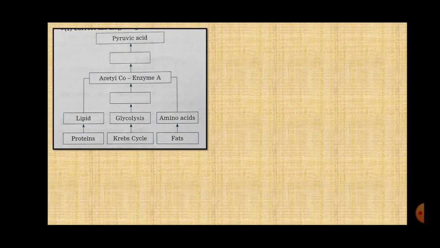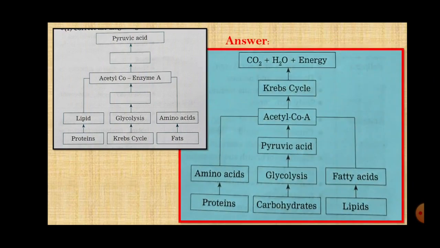This is the diagram which you have to correct and this is the correct diagram, right? See, proteins, Krebs cycles and fats are given, but actually it is proteins, carbohydrates and lipids, right? Proteins are converted into amino acids. Carbohydrates undergo glycolysis and they form pyruvic acid or pyruvate, correct?